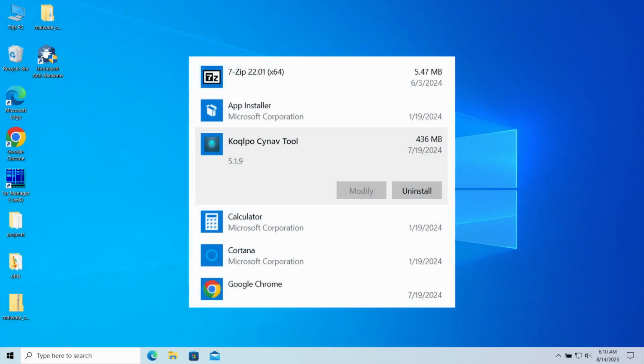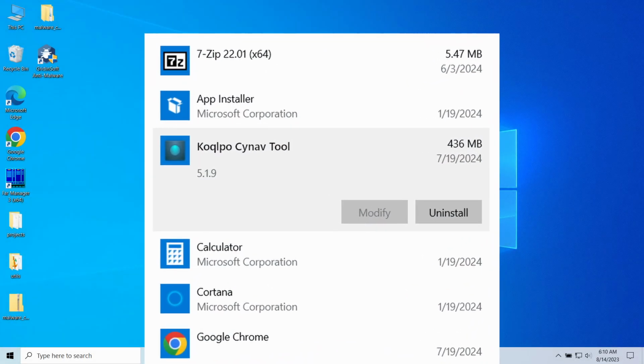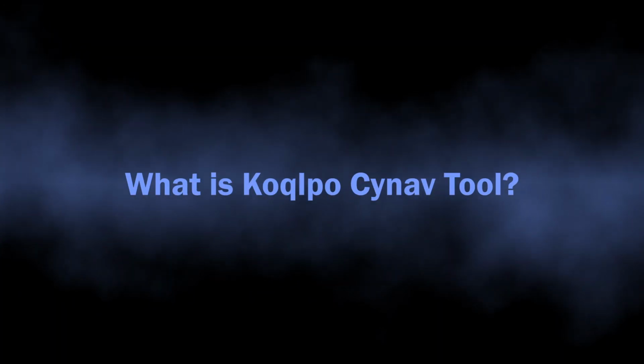Koqlpo Cynav Tool is a program that may unexpectedly appear in your system, being visible in Task Manager and also among system files. In fact, it is a virus that has some spyware-like capabilities. In this video, I will disclose the dangers of this program in detail and also explain how to remove it from the system. So let's start with understanding what this program is.